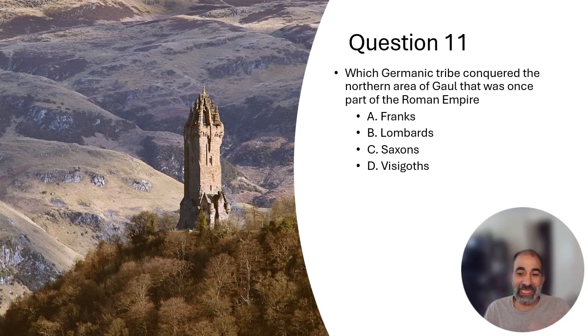And the answer to that is A, the Franks. So the Franks conquered that region. Each of these tribes conquered different parts of what was the Western Roman Empire. And so, that's eventually what happens to Rome.